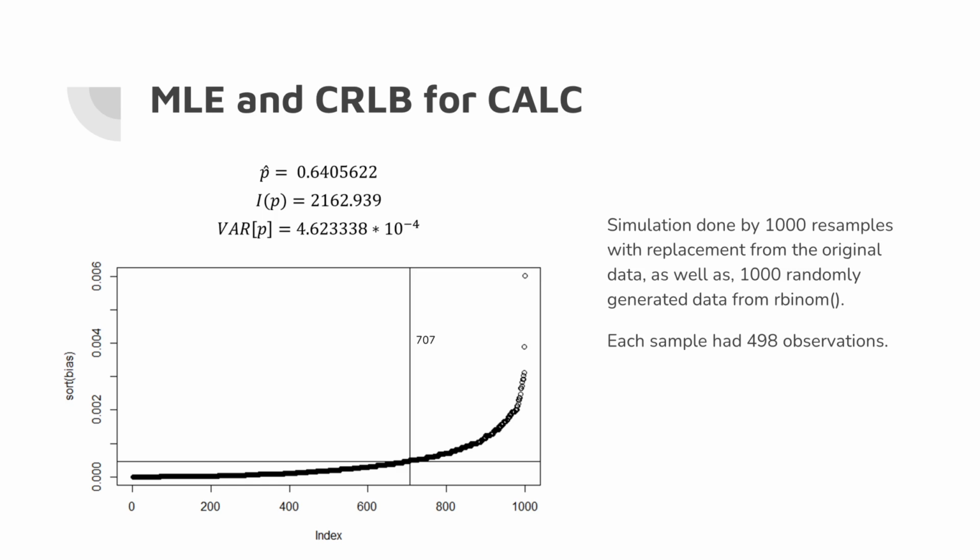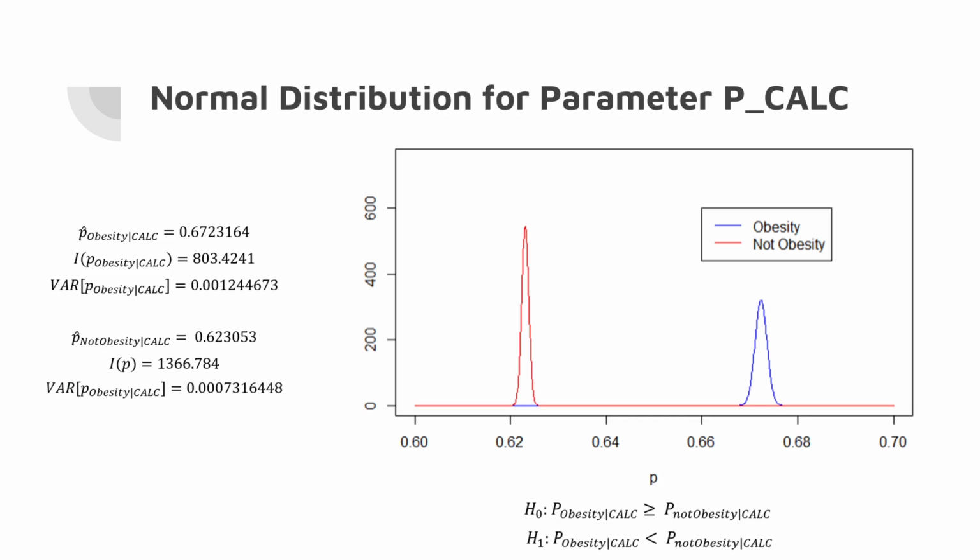Thus, more than 70% is below the line and the result is correct. Then, separating the proportions into obesity and not obesity and fitting them into normal distributions, we can see the result on the right. In this plot, we can see that the proportion with obesity is larger than the proportion with not obesity. Thus, we do not reject the null hypothesis.